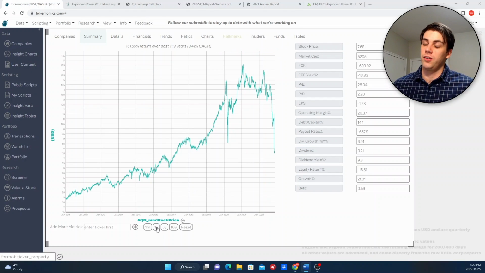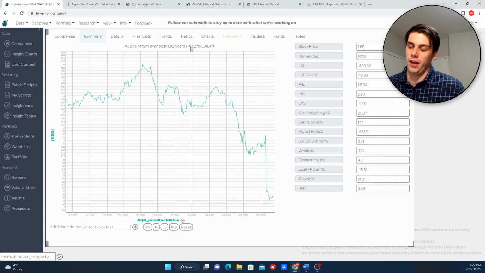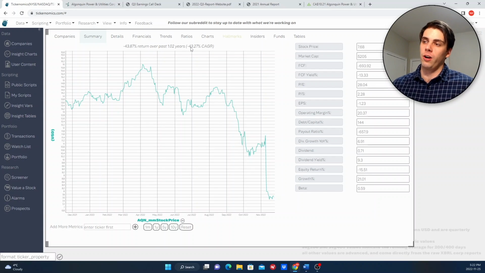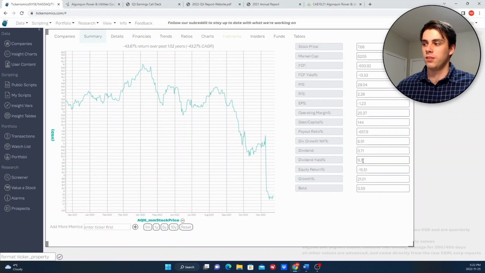So in the past year, AQN stock is down about 43.27%. So it has gone down quite a lot. However, we are just looking at the change in price, and we're not accounting for dividends that you would have received along the way, which is a key part of how you get compensated as a shareholder of AQN. As we can see, their current dividend yield is 9.3%, which is quite high, which we'll talk about a bit later.